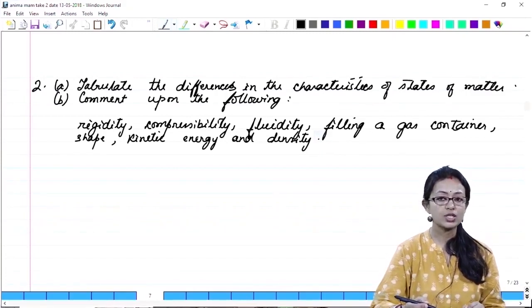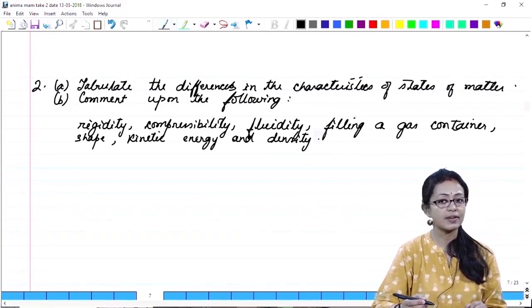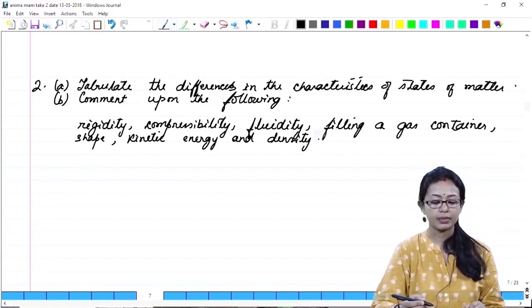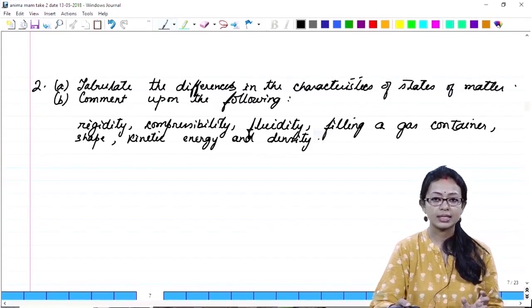Fluidity: solids cannot flow. Why can it not flow? Because the particles are very, very close to one another, so they cannot move from their place. Whereas liquid can flow and gases as well can flow, due to which diffusion is also possible in liquids and gases. Next comes filling a container.